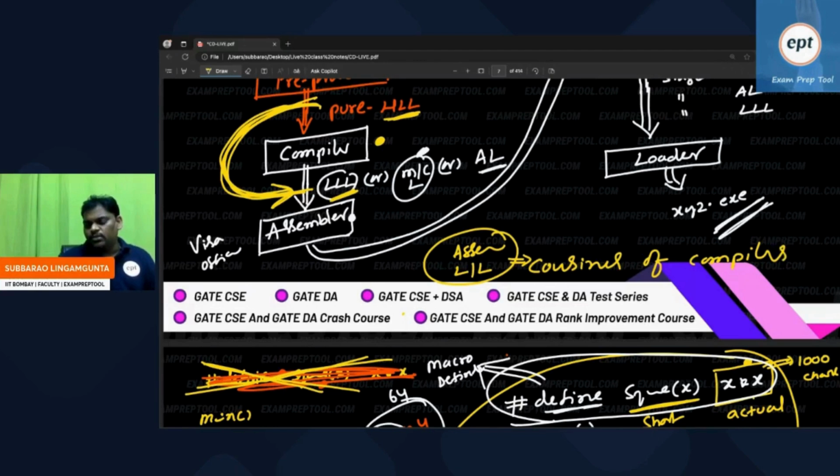Just write this line also. In the language processing, after compiler, whoever is helping, those are known as cousins of compiler. Those are assembler, linker, loader.